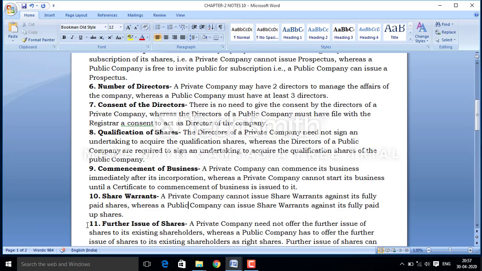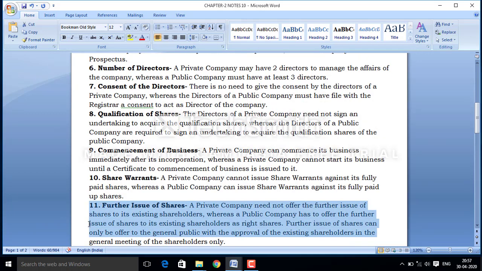Next is further issue of share. In the case of a private company, it need not offer the further issue of share to its existing shareholders, whereas a public company has to offer the further issue of share to its existing shareholders as right shares.